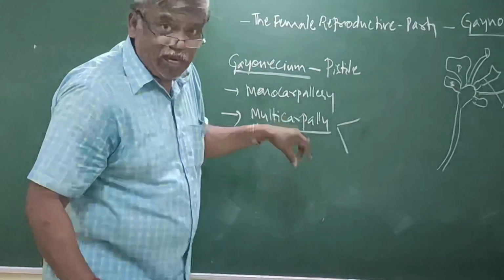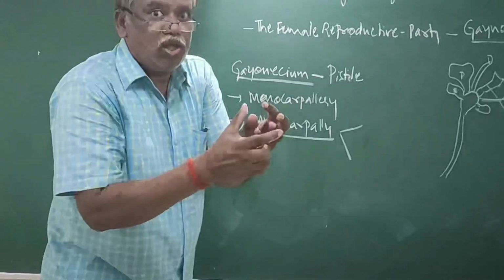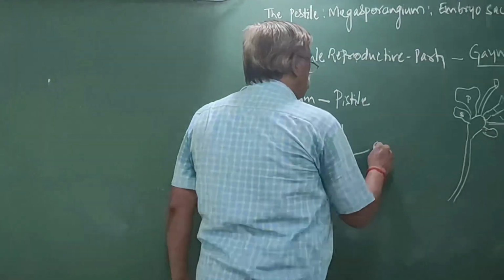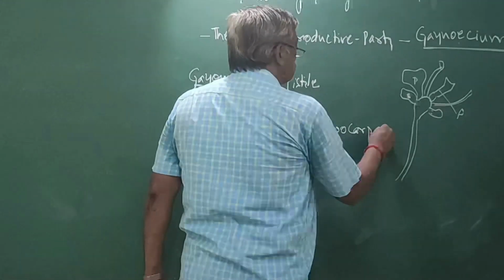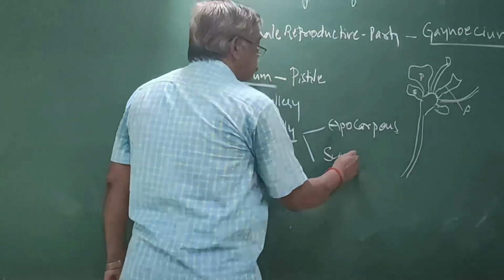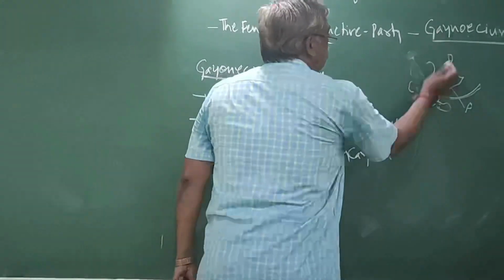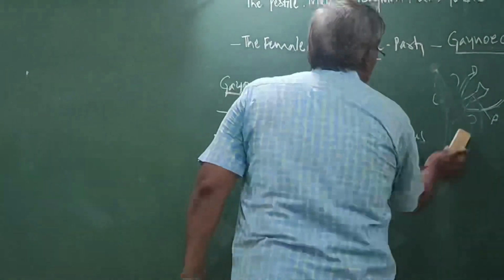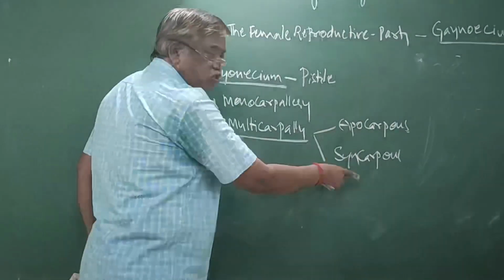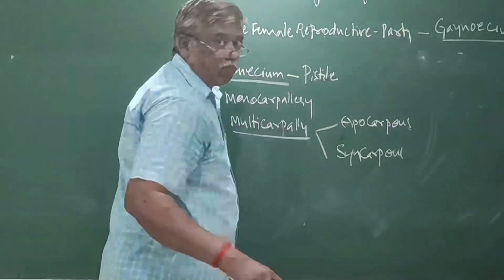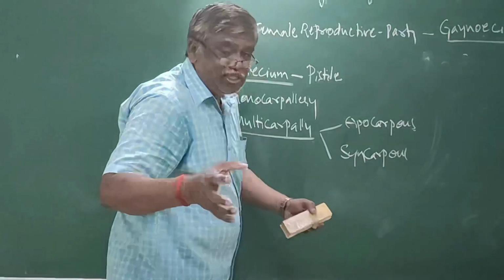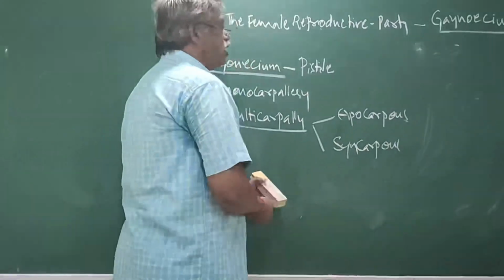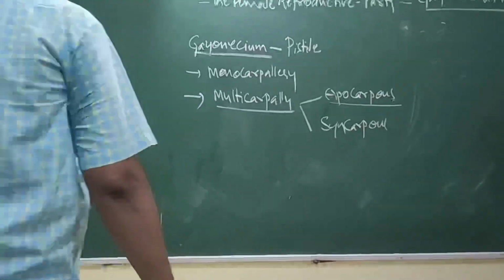In multicarpellary conditions, the pistils are either free or fused: apocarpous and syncarpous. The gynoecium contains many pistils, but sometimes those pistils fuse. Such a condition is called syncarpous. When the pistils are free, not fused, it is called apocarpous.